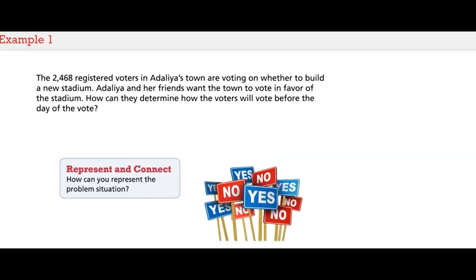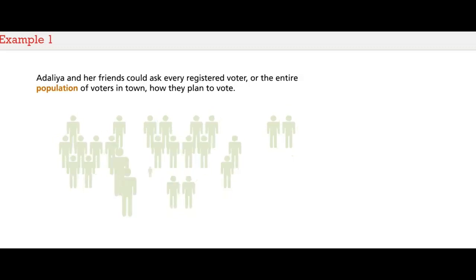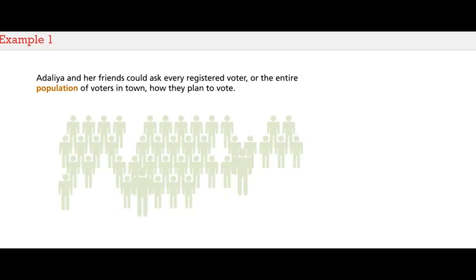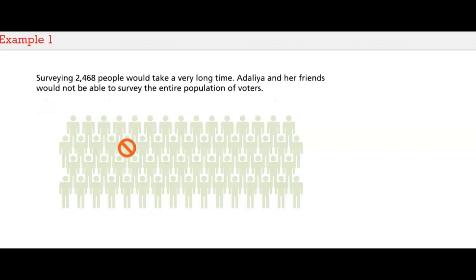How can you represent the problem situation? Adalia and her friends could ask every registered voter, or the entire population of voters in town, how they plan to vote. Is it reasonable for Adalia and her friends to survey every voter? Select your answer. Surveying thousands of people would take a very long time. Adalia and her friends would not be able to survey the entire population of voters.